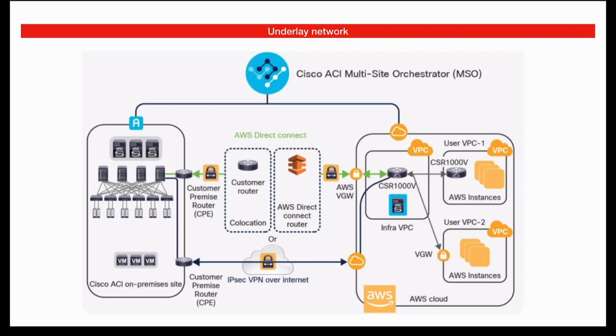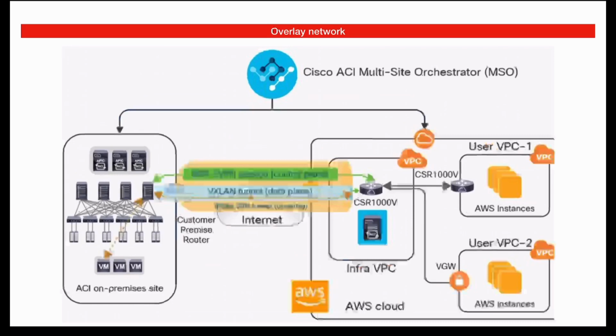Now this is the overview of the underlay network. You can have IPsec VPN over the internet, or you can have AWS Direct Connect connecting from on-prem to your cloud network. In the overlay, you see BGP EVPN sessions and the VXLAN tunnel data plane, and IPsec VPN tunnels in the underlay.